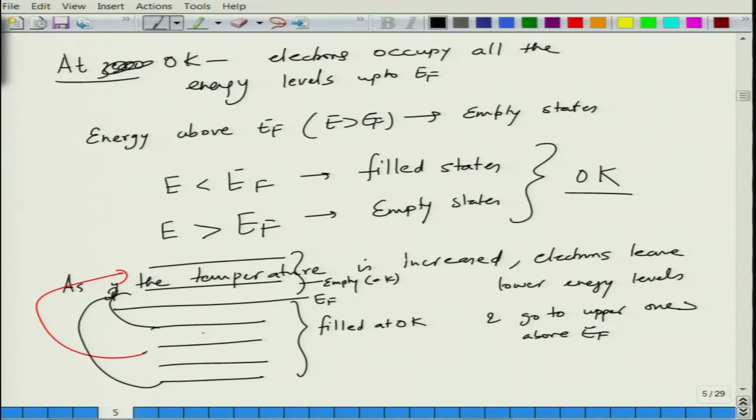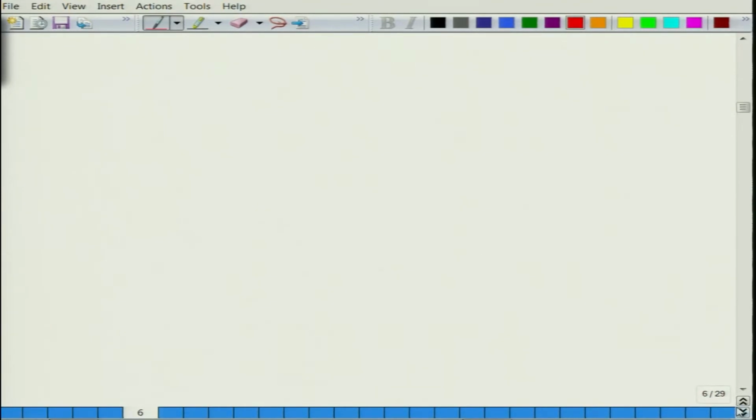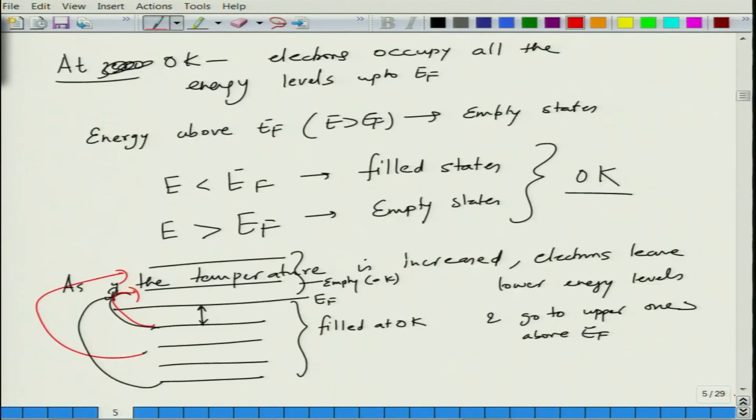Naturally they will leave from the energy levels which are closest to EF, because the energy difference is the minimum. So, when you increase the temperature, thermal energy excites the electrons which are in the vicinity of the Fermi level to the energy levels above it, which means there is a finite probability of finding an electron in energy levels above EF at a finite temperature.